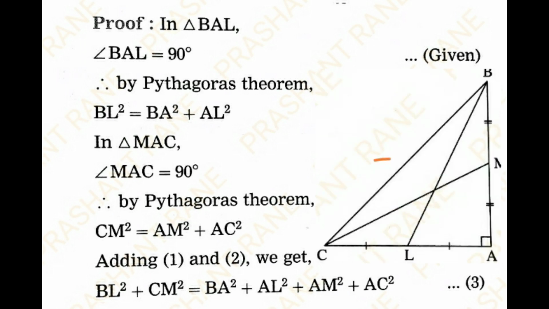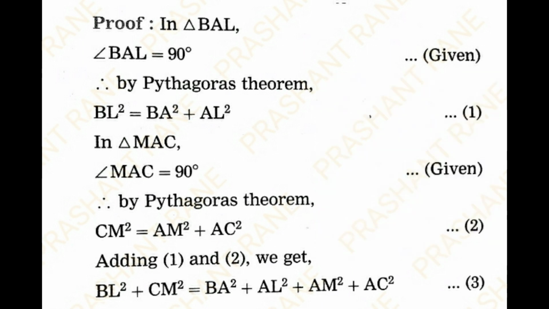First, in triangle BAL, angle BAL is equal to 90 degrees. Therefore, by Pythagoras theorem, BL square is equal to BA square plus AL square. Similarly, in triangle MAC, angle MAC is 90 degrees. Therefore, by Pythagoras theorem, CM square is equal to AM square plus AC square. Adding 1 and 2, what do we get? BL square plus CM square is equal to BA square plus AL square plus AM square plus AC square.